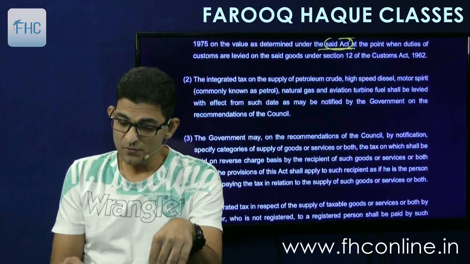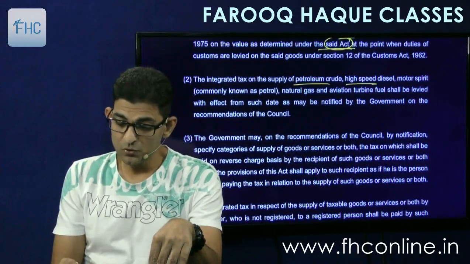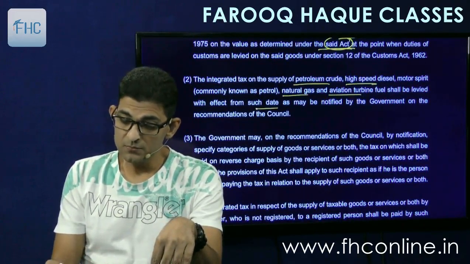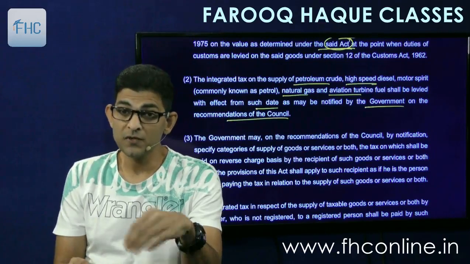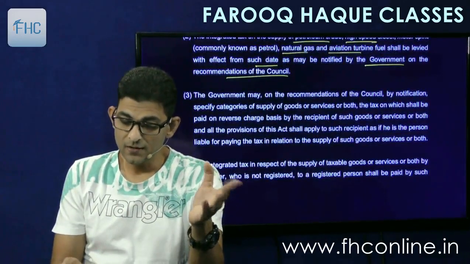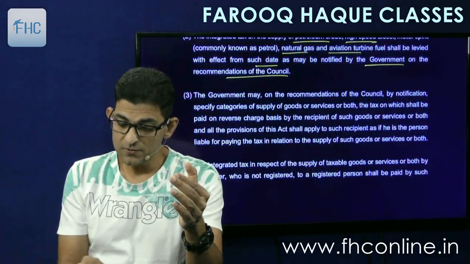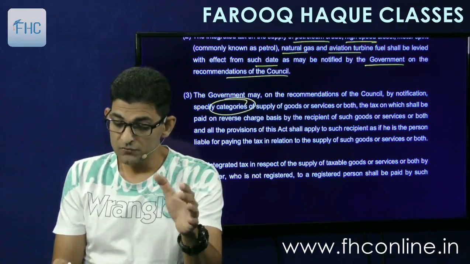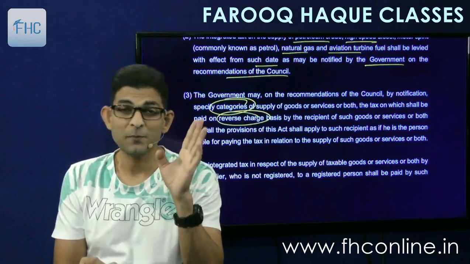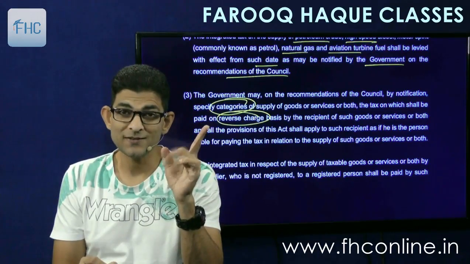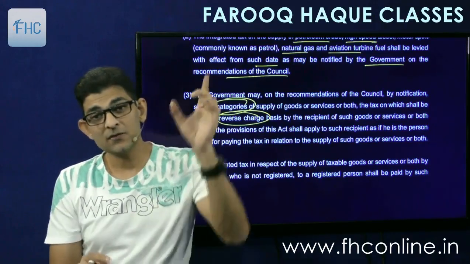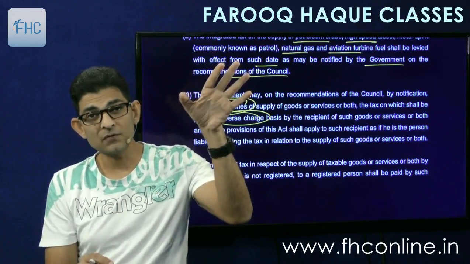Then integrated tax on supply of petroleum crude, high-speed diesel, motor spirit, natural gas, etc. shall be levied with effect from such date as may be notified by the government on recommendations of the council, just like CGST. And the government may on recommendation of the council by notification specify categories of supply of goods or services or both, the tax on which shall be paid on reverse charge. This is an exact copy of section 9 of CGST, the levy section, and section 5 of the IGST Act are carbon copies, except that here the proviso for imported goods is there, which is not there in CGST.